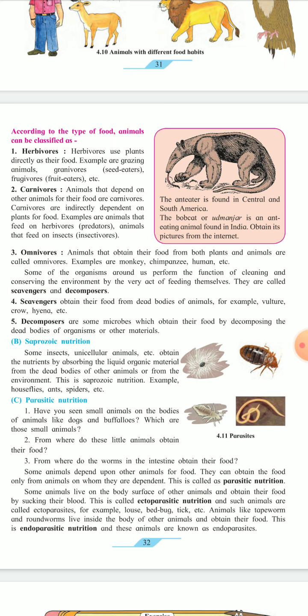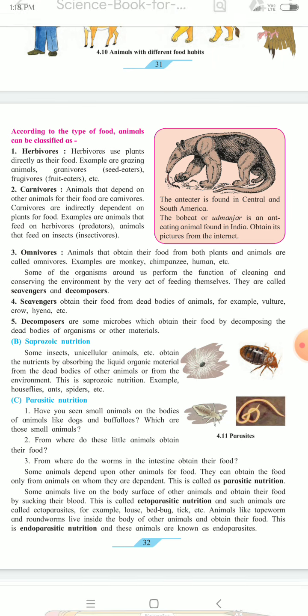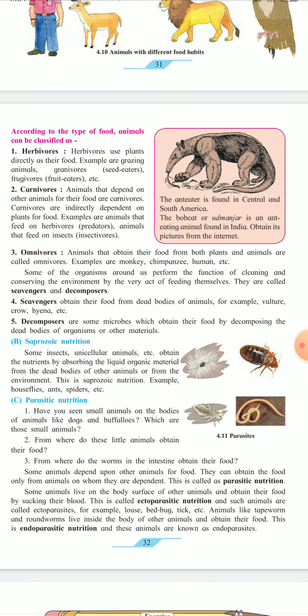The herbivores eat the plants as food, and carnivores eat those animals as food. So carnivores indirectly depend on the herbivores, or indirectly depend on the plants. Examples are animals that feed on herbivores, and animals that feed on insects, known as insectivores.